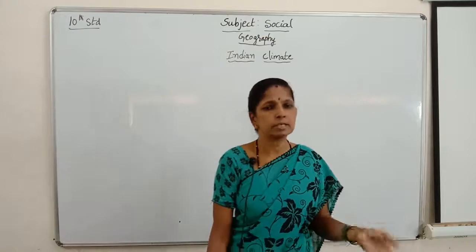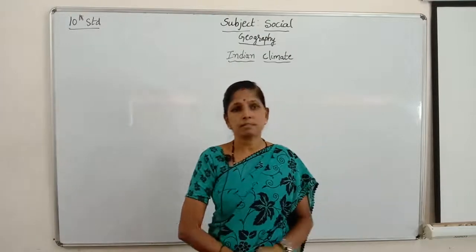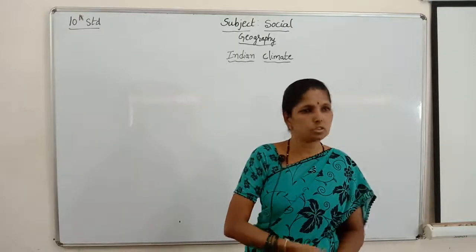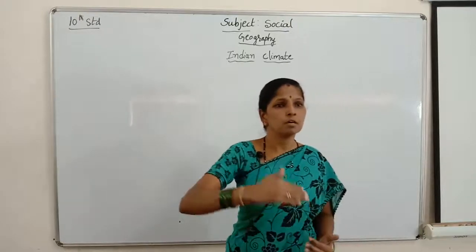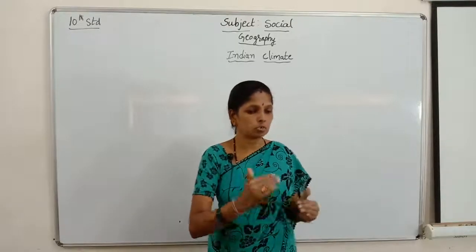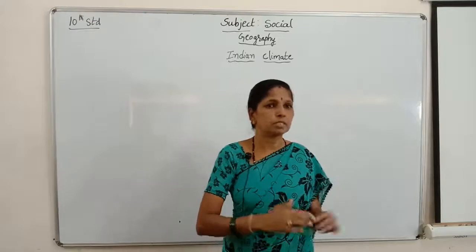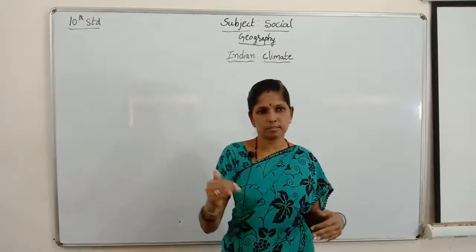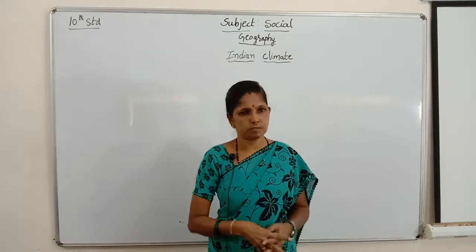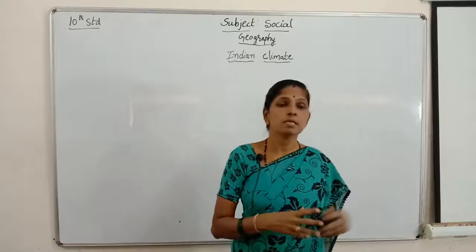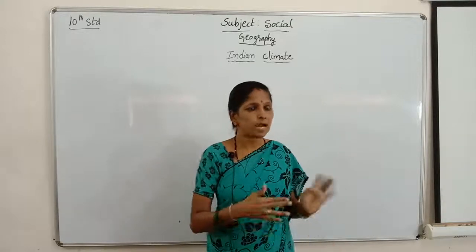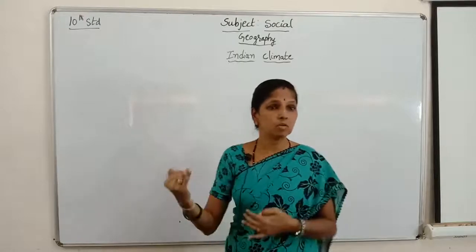Now moving towards the rainy season, also known as the southwest monsoon season. Why is it called that? The temperature rises by the end of the summer season, and as we can see, a low pressure area develops over central India. On the other hand, there is high pressure over the Indian Ocean.